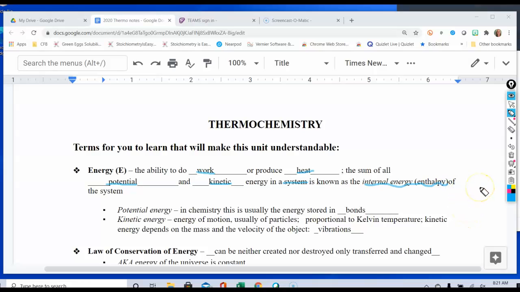So when we refer to enthalpy of the system, you're going to be able to refer to it in that manner. So our potential energy is going to be the energy stored in the bonds, and the kinetic energy is going to be the energy of motion, which is going to be the kinetic energy of the vibrations within those bonds. And you'll have more kinetic energy based on the state of matter of that particular kind of reactants and products.